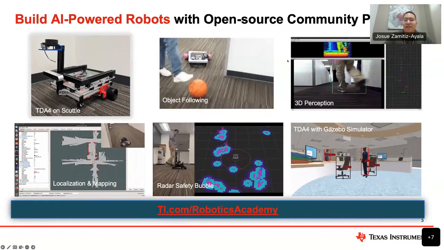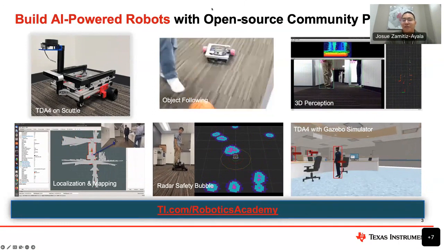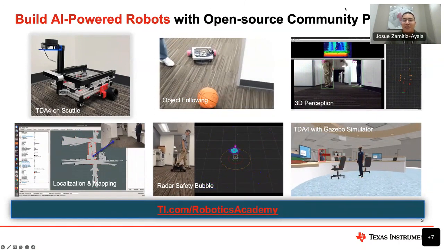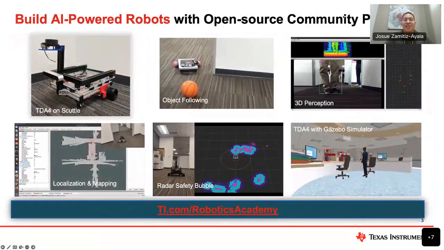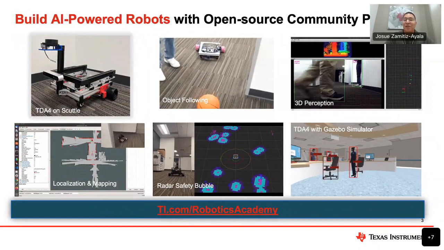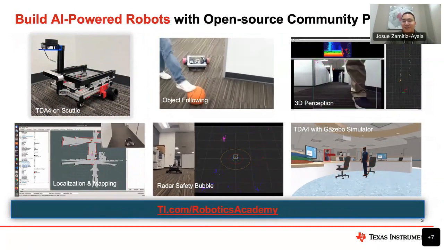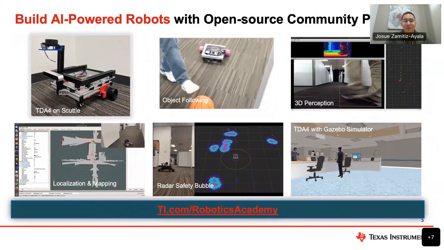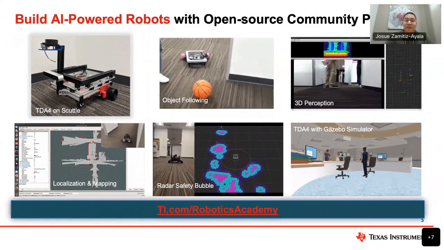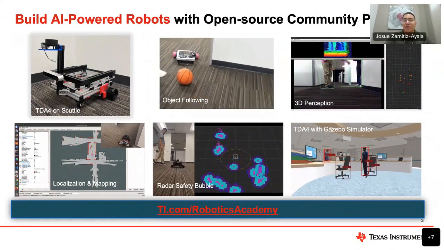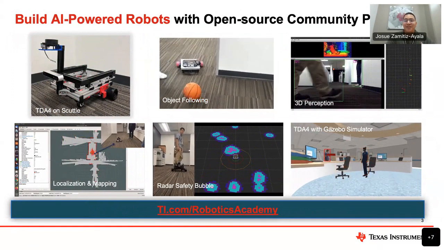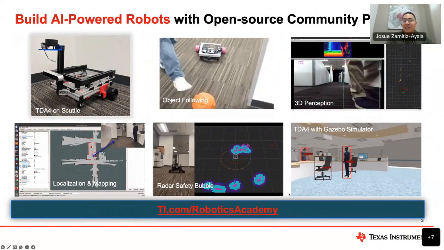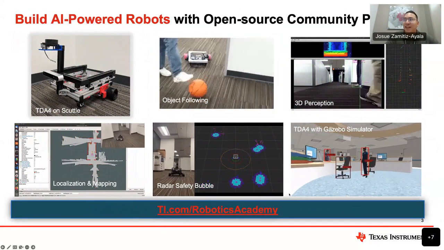Finally, if you have our processor starter kit and are waiting for the rest of your sensors to be delivered, you can always run an object detection and classification demo using a Gazebo 3D robotic simulation, where you can drive around a digital version of the Scuttle robot using your keyboard. You can learn all about these demos and more with our new Robotics Academy, which you can get to by entering the address seen at the bottom of the screen, ti.com/roboticsacademy.